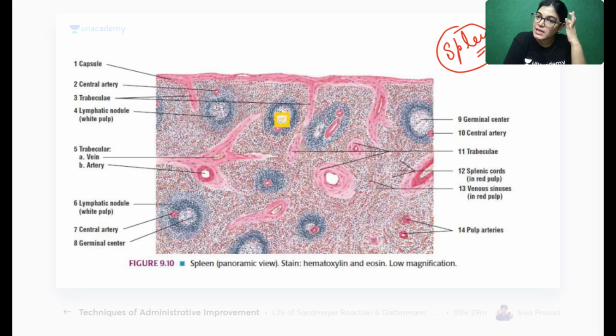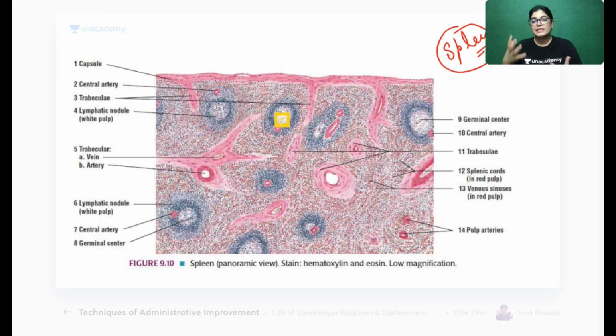Whichever lymphoid structures are there, each has a connective tissue framework and a parenchyma. So spleen will also have parenchyma and a connective tissue network. My dear friends, the connective tissue network which gives structural support to the spleen is given by which tissue? Reticular fibers. Ujjwal Sarma, absolutely right.